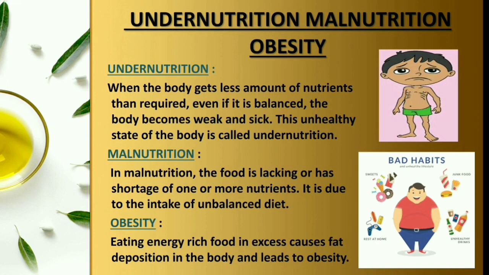In malnutrition, the food is lacking or has shortage of one or more nutrients. It is due to the intake of an unbalanced diet. In undernutrition the diet was balanced, but in malnutrition, because of an unbalanced diet, there is a deficiency or shortage of nutrients in the body. That is known as malnutrition.